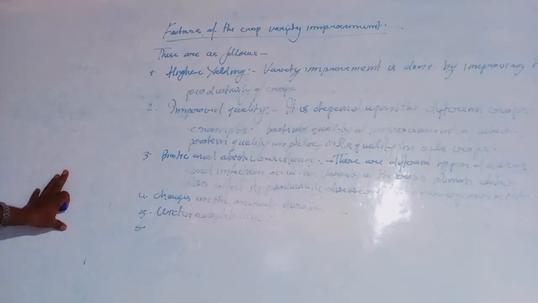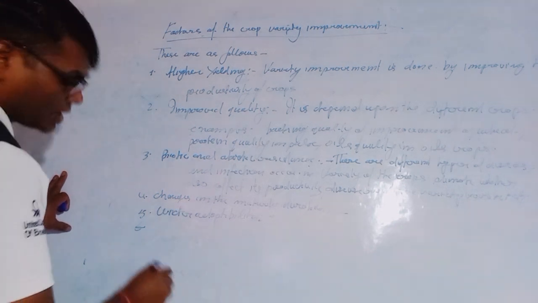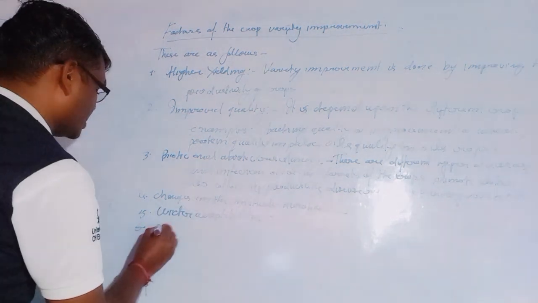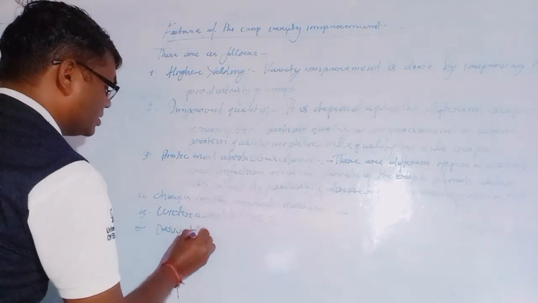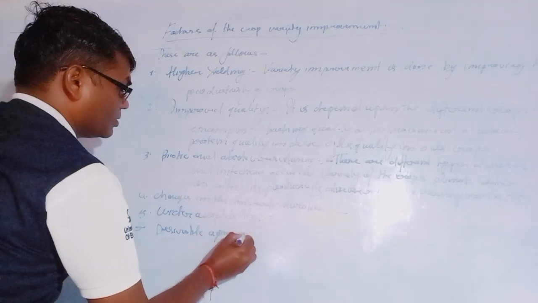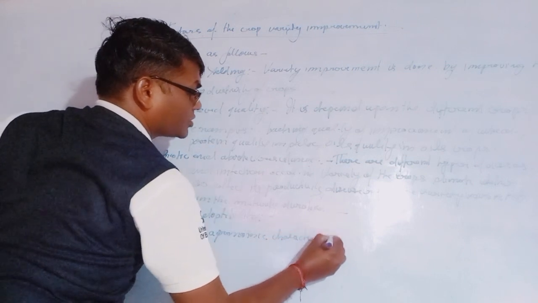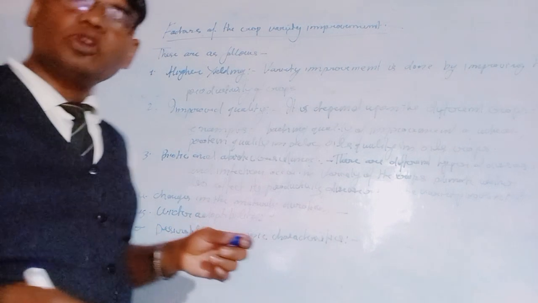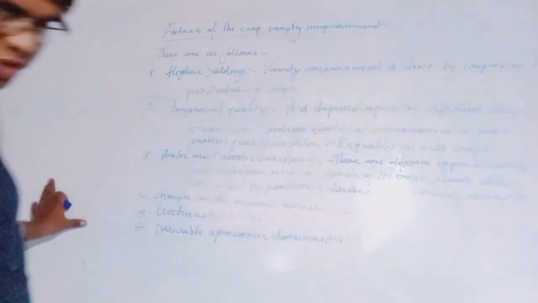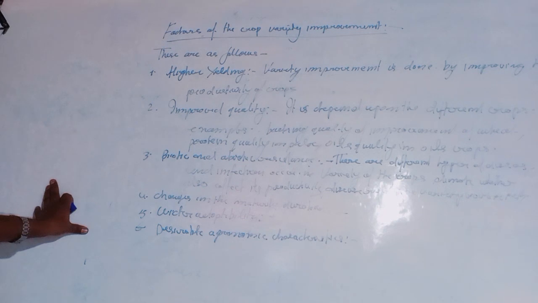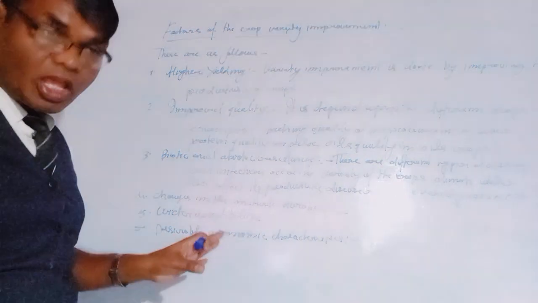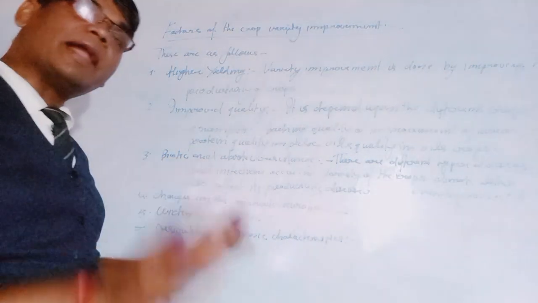Sixth, we will discuss desirable agronomic characteristics. I hope you understood these words. These characteristics depict good growth and higher productivity in plant sowings.